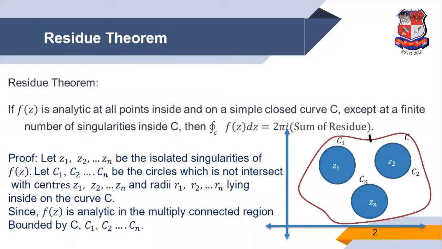So first, what is Cauchy residue theorem?